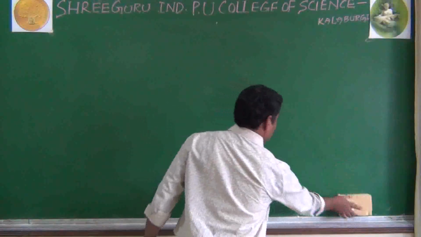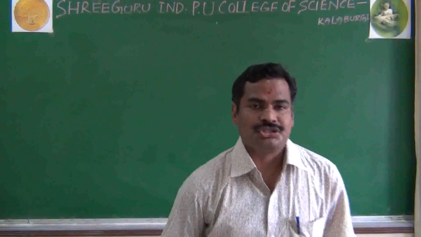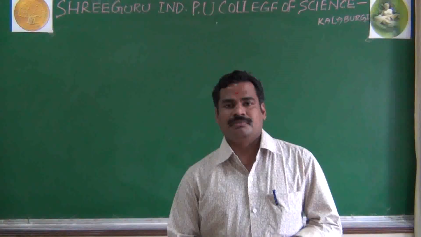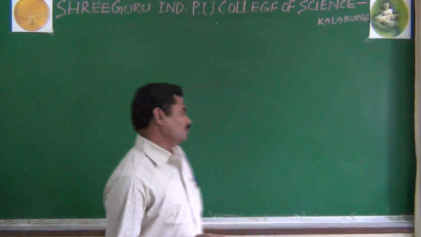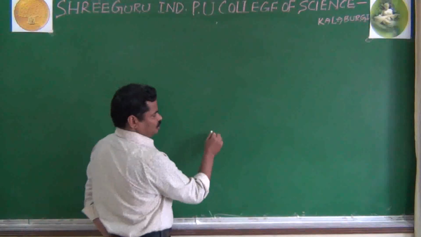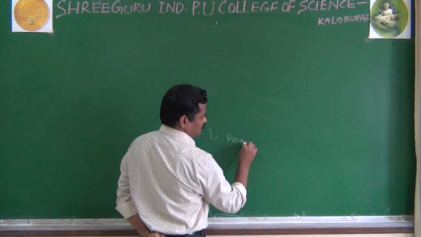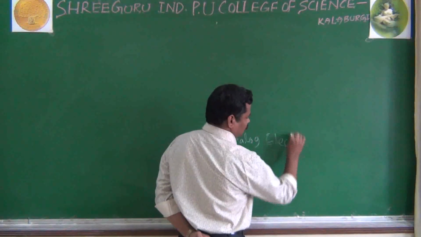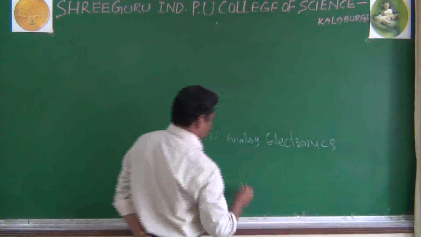We are giving more importance to the transistors because, as we know, in electronics we have two branches. One is called analog electronics, and the second one is digital electronics.